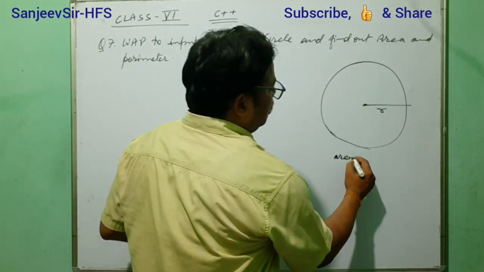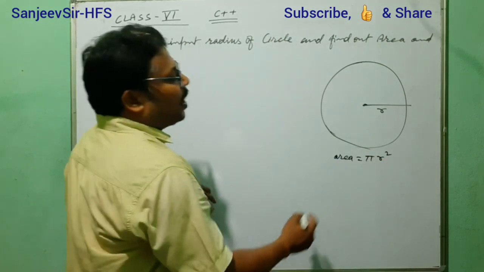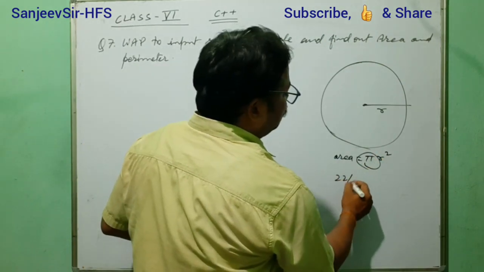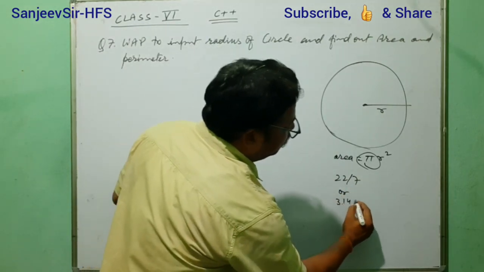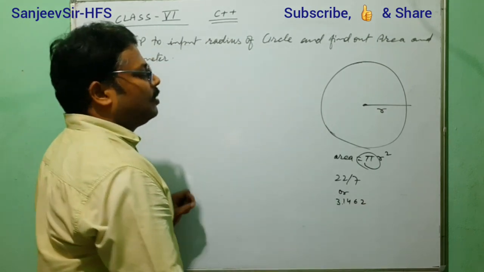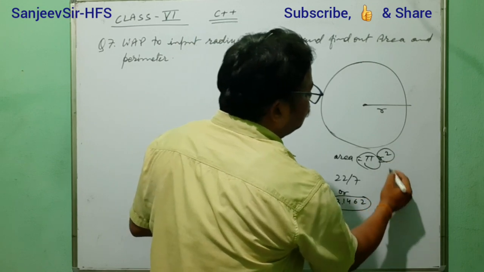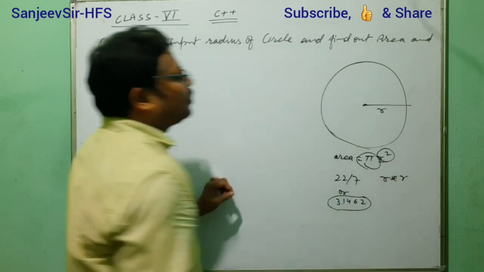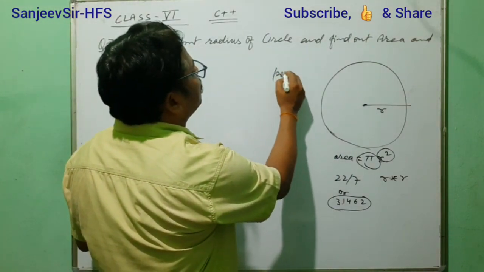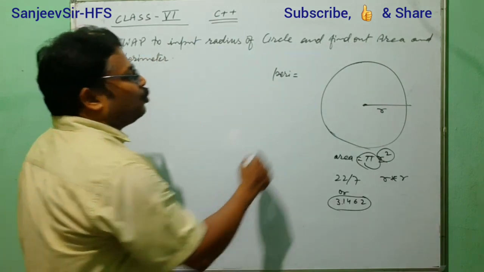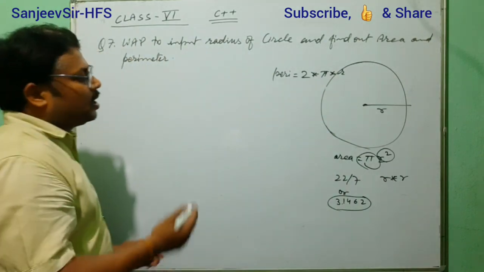Yes, area of circle is equal to pi r square. What is pi? Pi we can say 22/7, or we can say 3.14, a fractional value. And r is the radius, r square means r into r. So we will find out the area. And perimeter is 2 pi r, 2 into pi into r. So we can calculate easily now.